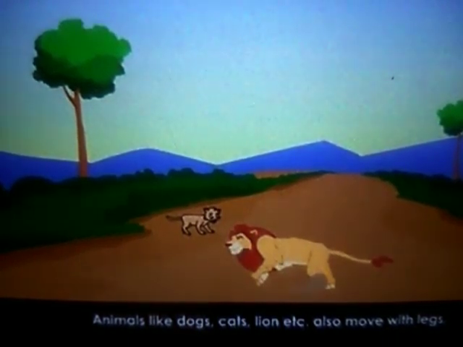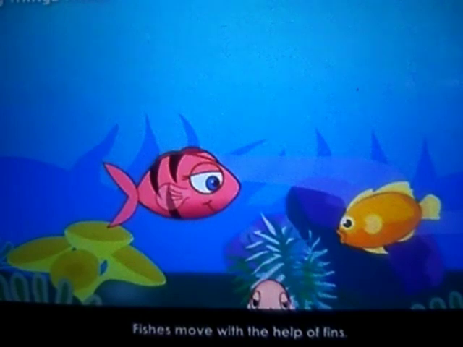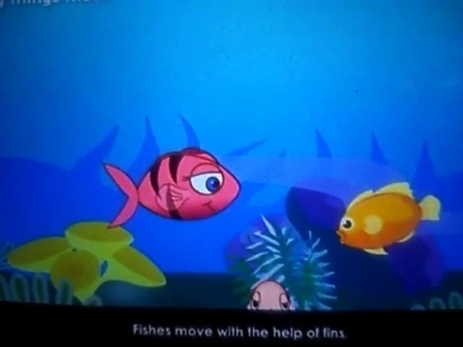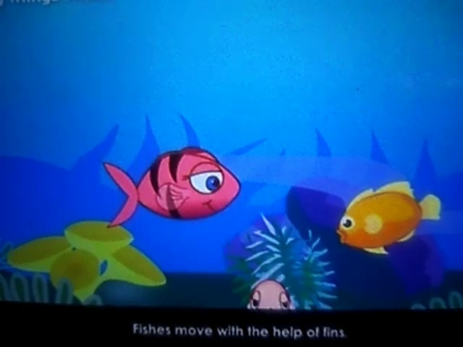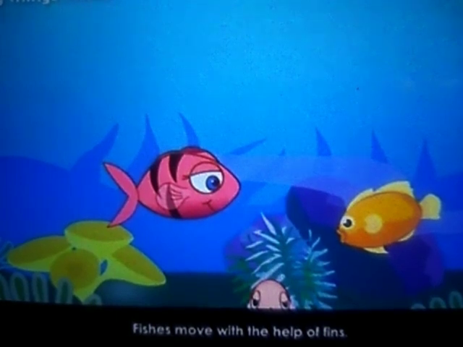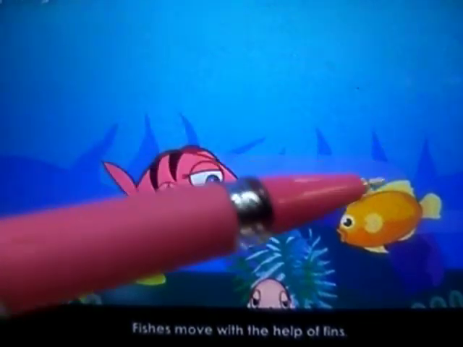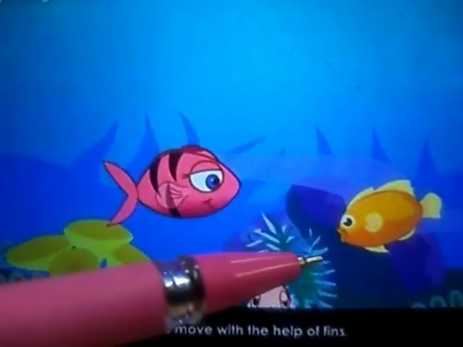And now, living things move in different ways. For example, human beings and animals such as deer, giraffe, dog, cow, they move with their legs from one place to another. But how do fish move? It moves with the help of the fins. Because it lives in water, it has to swim. So it uses the fins to swim in the water.